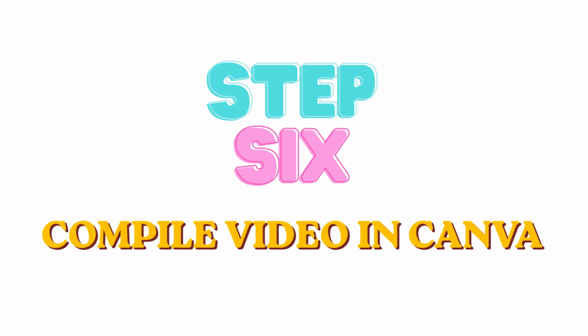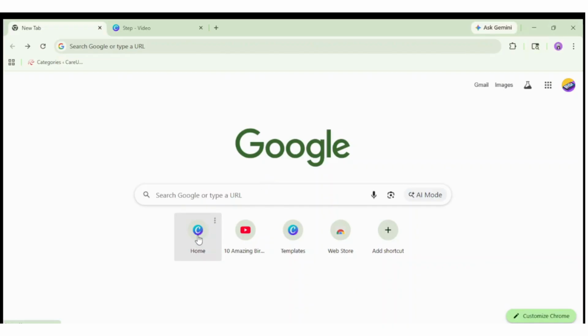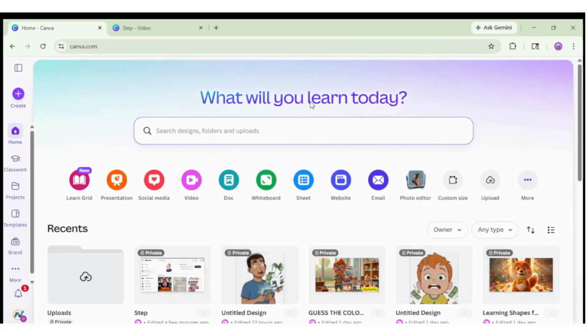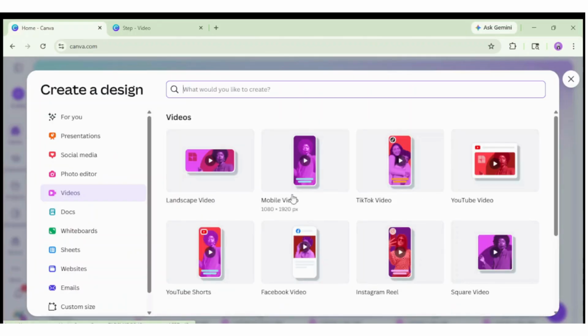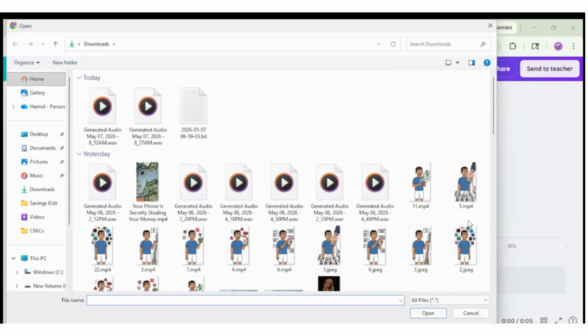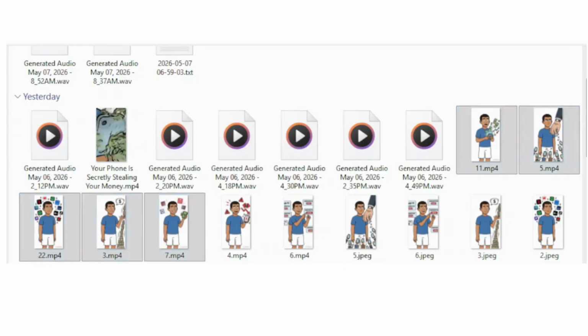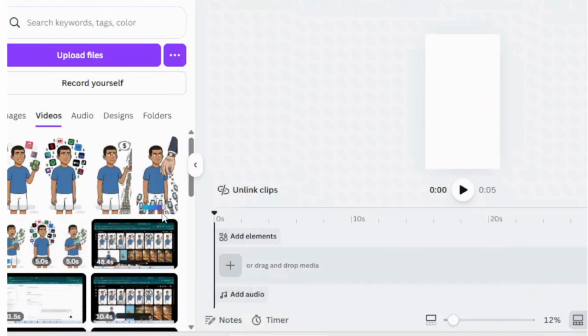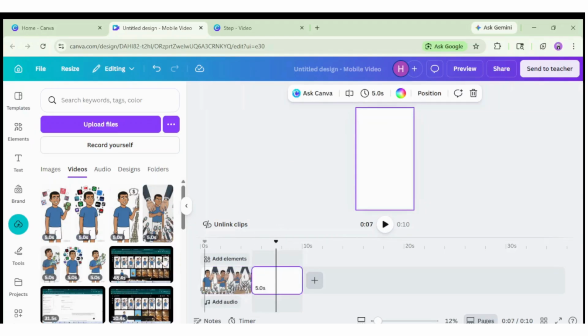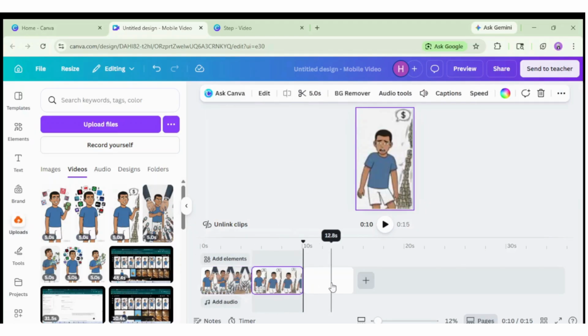Step 6. Compile everything in Canva. Now open Canva.com, which is a free and beginner-friendly video editing platform. Create a new project using the 9:16 YouTube Shorts format. From the left side menu, click Uploads and upload all your generated video clips. Drag and drop the clips onto the timeline in the correct order. Once you arrange all 7 scenes, your complete short video structure will be ready.